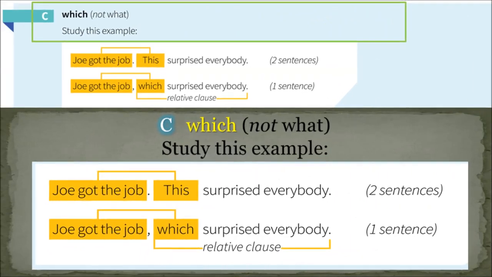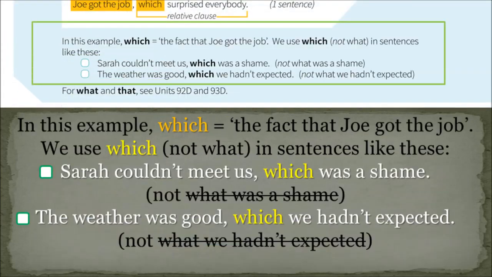C. Which, not what. Study this example. Joe got the job. This surprised everybody. 2 sentences. Joe got the job, which surprised everybody. 1 sentence. Which surprised everybody is a relative clause. In this example, which equals the fact that Joe got the job.